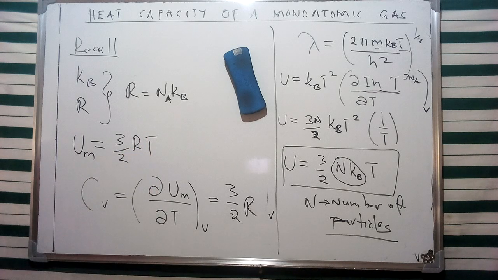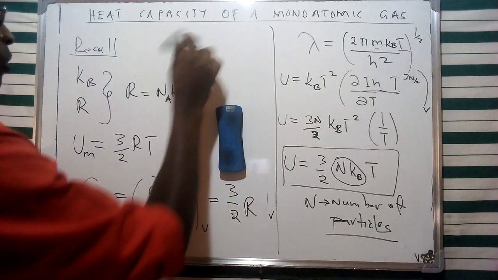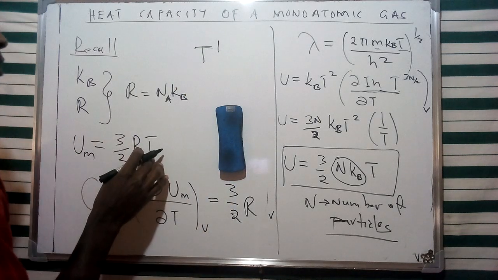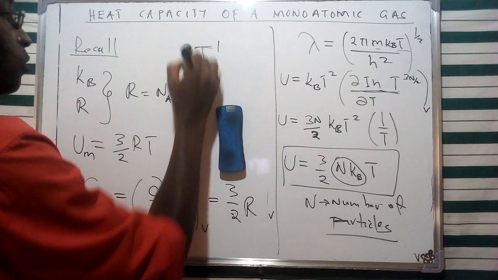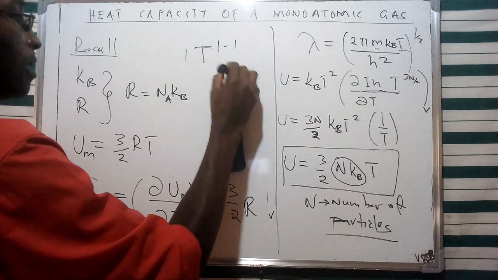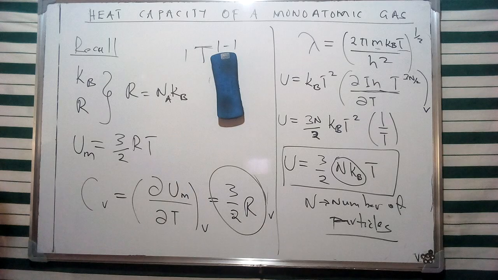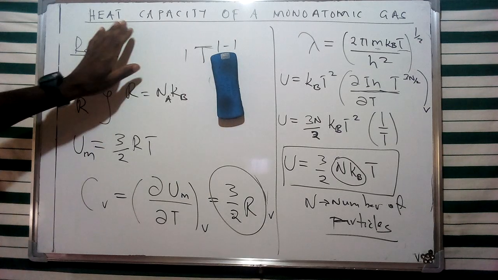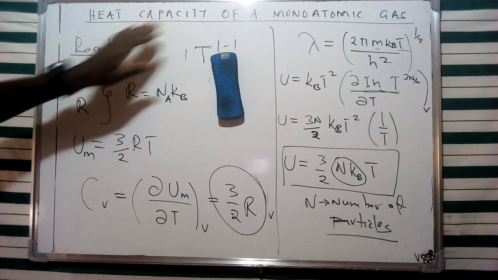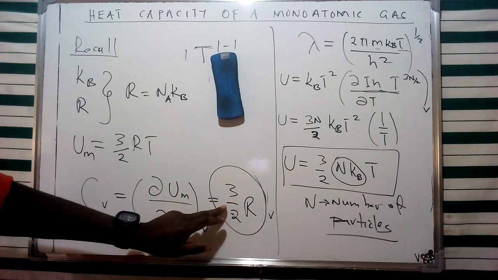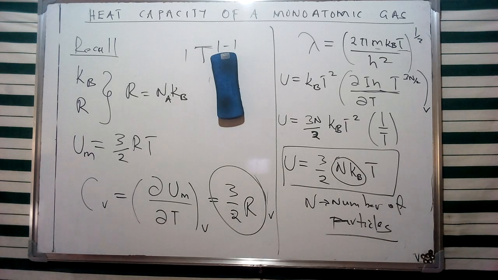And of course, we said we can find a derivative of a number. So T is equivalent to T raised to power 1, and this, of course, is going to be a coefficient times T to the power 1 minus 1. A number raised to 0 is equivalent to 1, and that's going to reduce into a formula of this specific nature. So therefore, representing the heat capacity of a monoatomic gas is going to be given as 3 over 2 R. And that's going to be the formula that we are going to be using in representing this specific aspect.